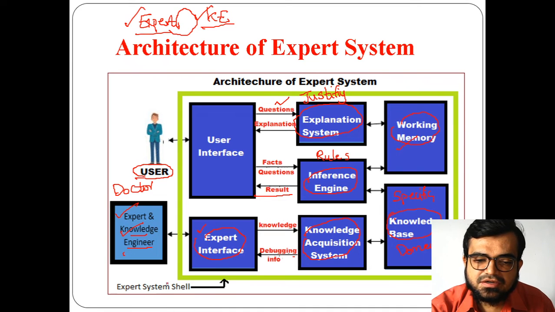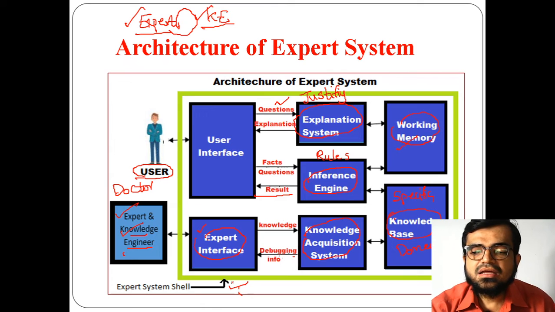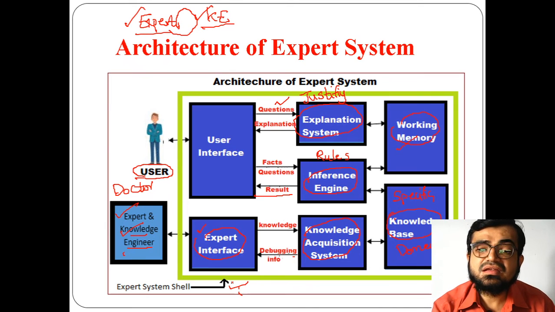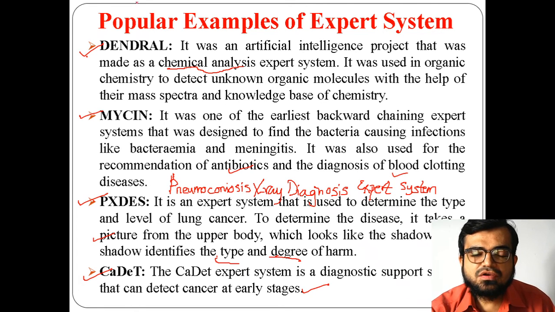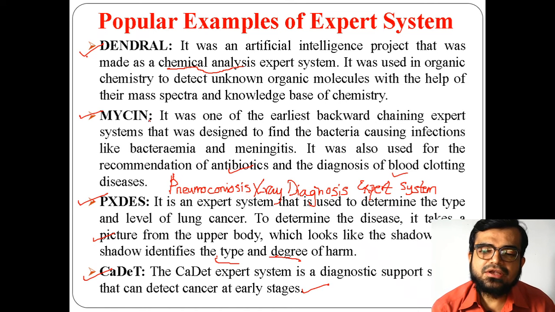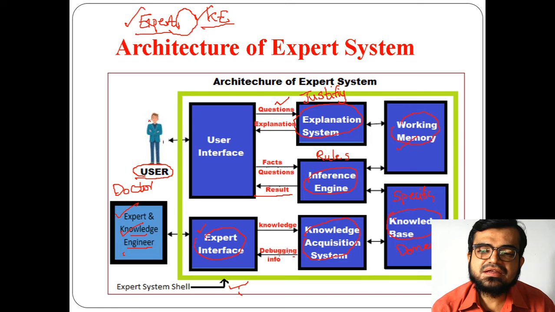Now this expert system is an example of a shell. Shell means it's like a template where you can have any type of expert system. This is a generalized architecture of expert system where you can take any type. Previously we have taken some examples, and if you observe carefully, in every example of these four, the knowledge base is different.